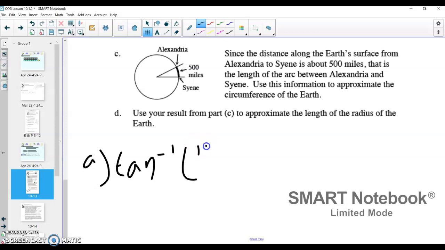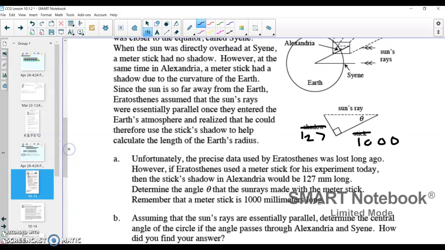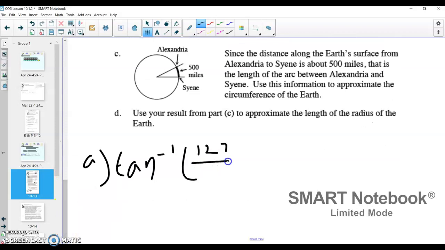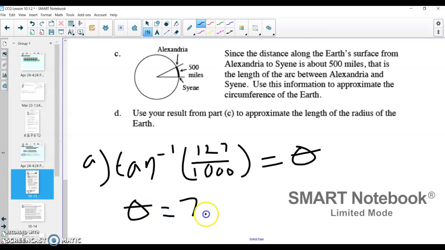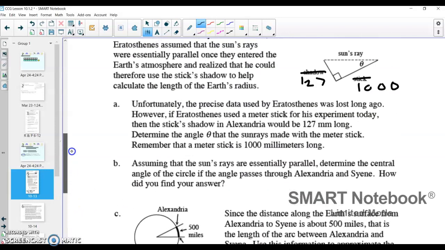of my opposite, which was 127. Opposite was 127, and the adjacent is 1,000. If I calculate that, I'll figure out what my angle is. And I bring out my calculator to do this because I can't do tangent inverse problems without it. And I press the inverse button, then I press tangent, and when I plug it in, I get that that angle is equal to 7.24 degrees. So where the sun hits the stick and goes to form the shadow, that angle is 7.24 degrees.